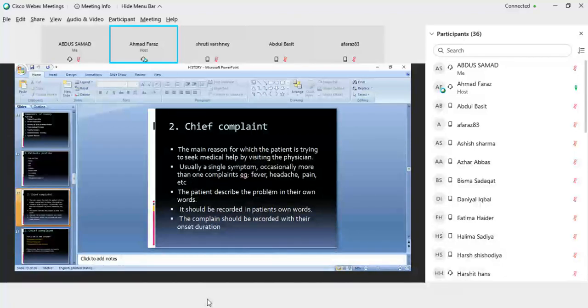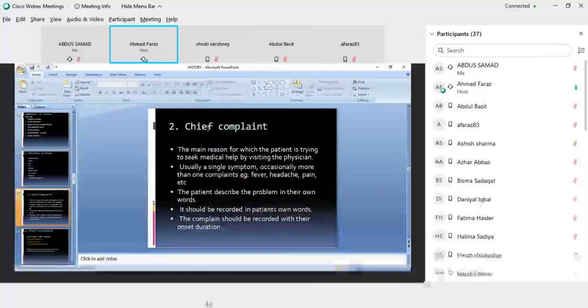Then the patient describes the problem in their own words. The patient will say to you in their own words, I am having this and that problem. It should be recorded in the patient's own words. Medical terms should not be used. The complaint should be recorded with their onset duration.